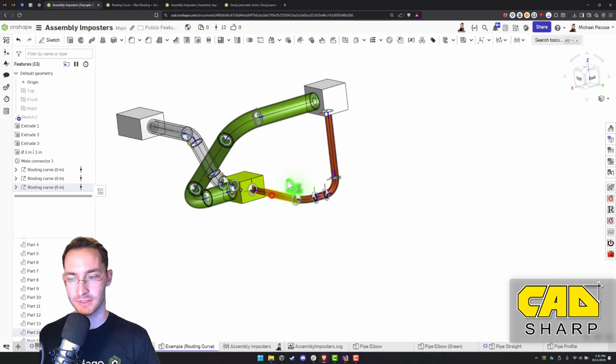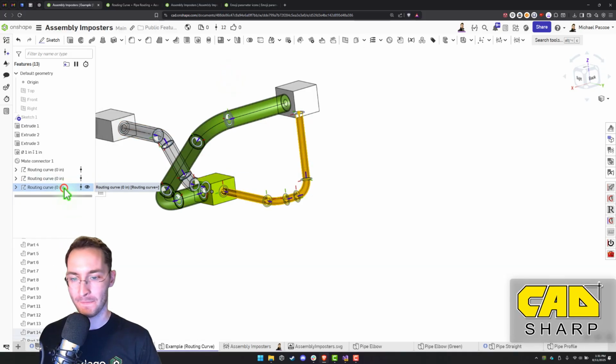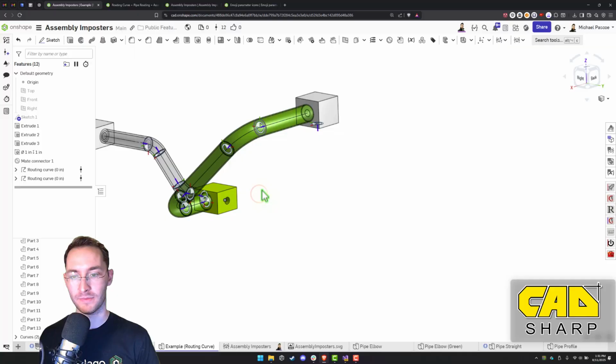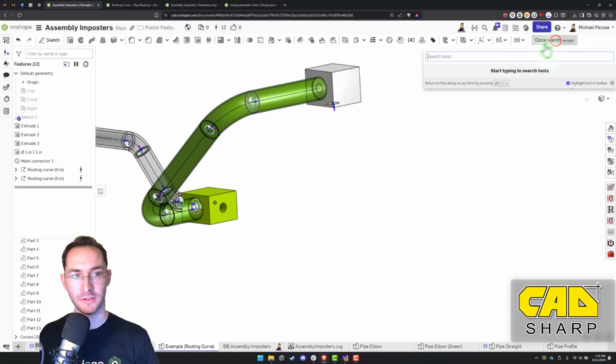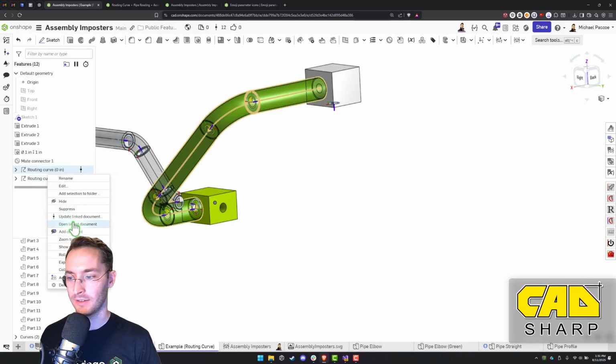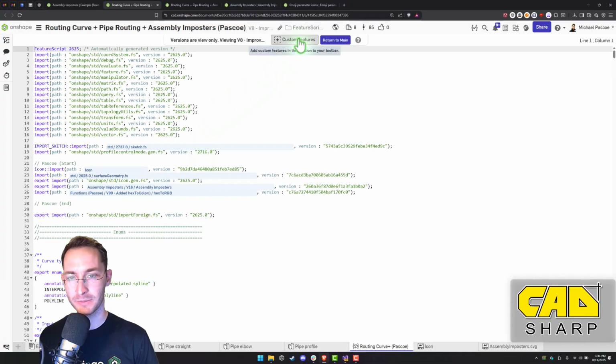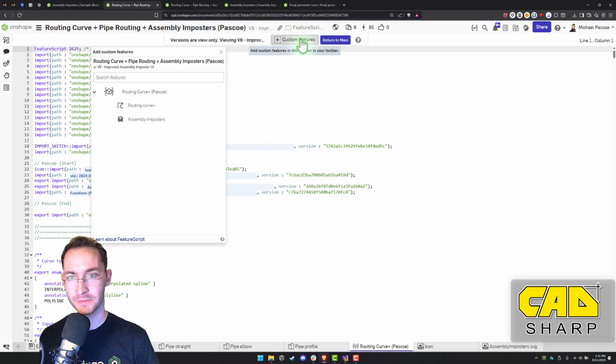So let's get rid of this red pipe here. And we'll use the Routing Curve Plus feature just in case you don't have it. You can right click on it and open linked document. Then there should be a button up here called Add Custom Features. And then click on Routing Curve Plus and it will add it to your toolbar.